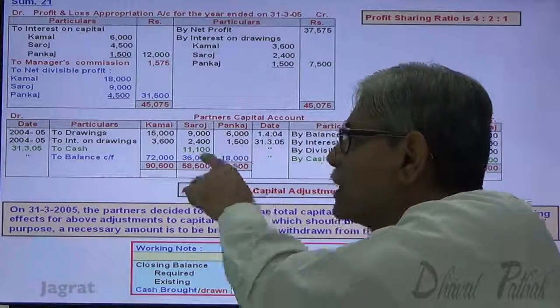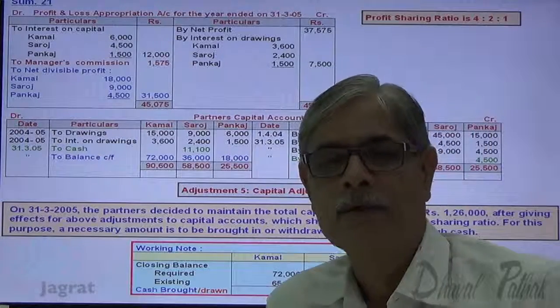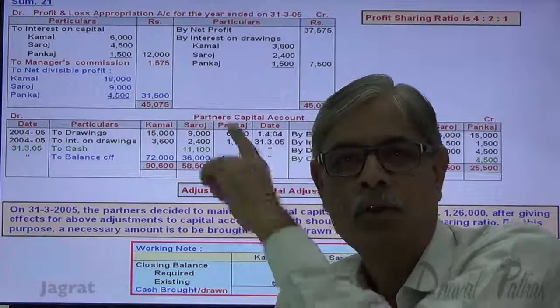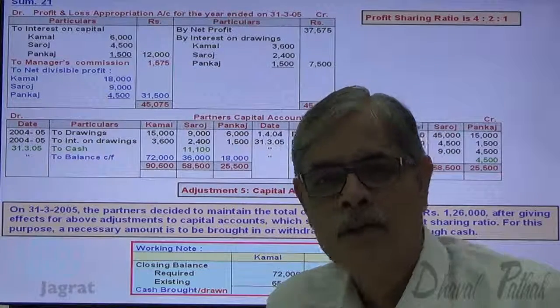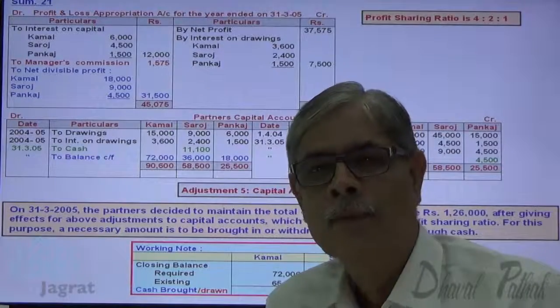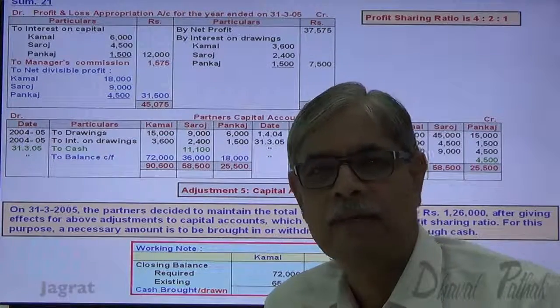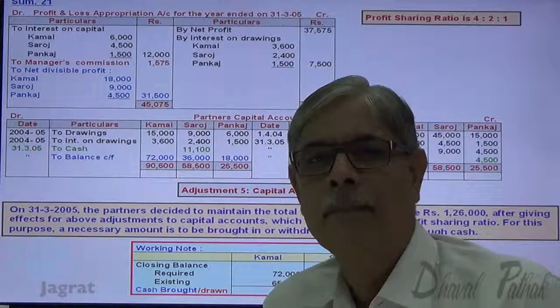So write this balance, find this difference by balancing the capital account and give its effect to cash account. This is another way to solve the sum. Generally teachers suggest the student the second method, but as I wanted to explain in a detailed manner, I have just given you both the methods.